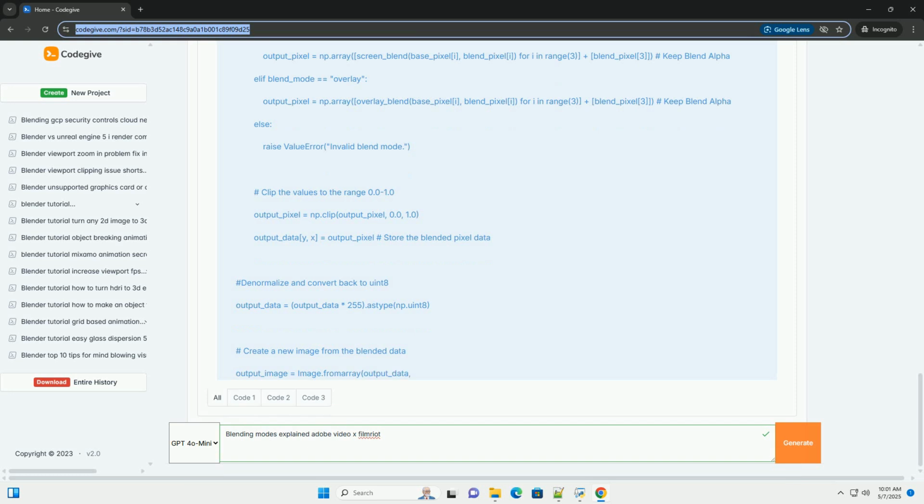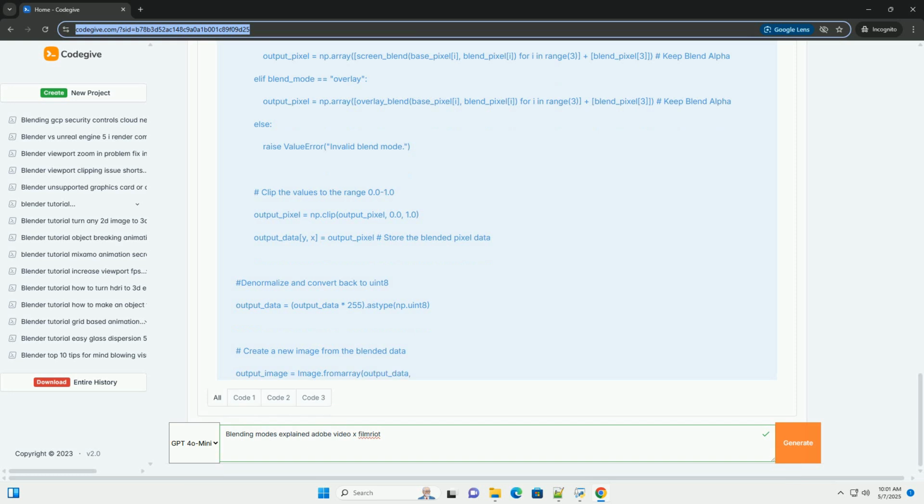It will generate output_multiply.png, output_screen.png, and output_overlay.png in the same directory, showing the results of applying the different blending modes.